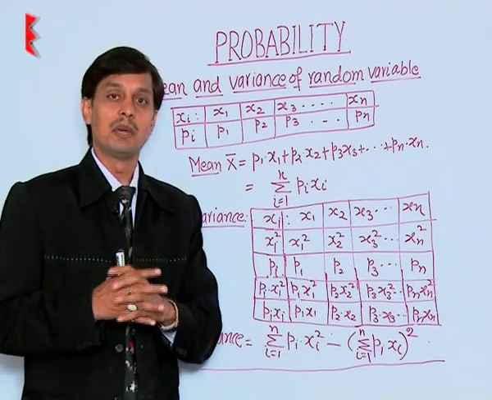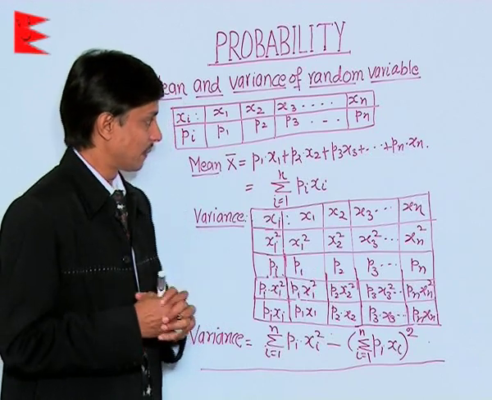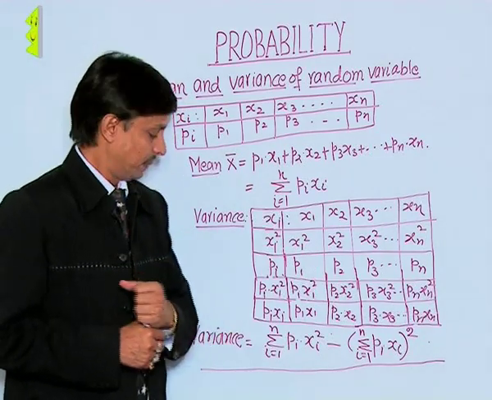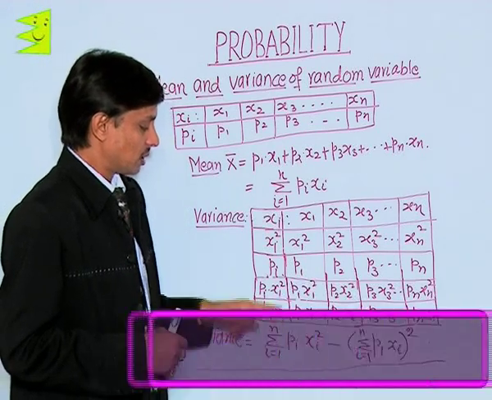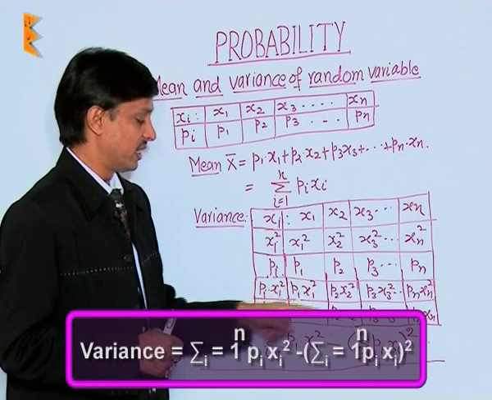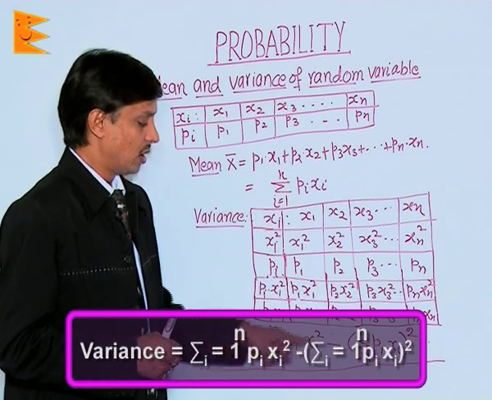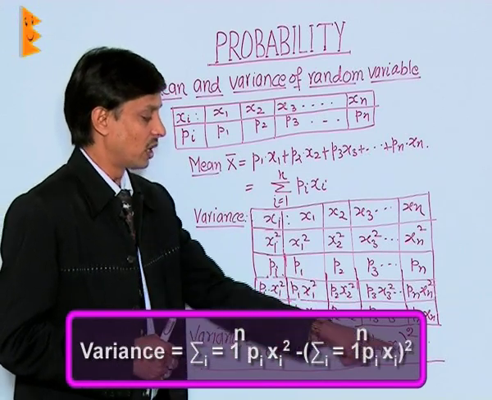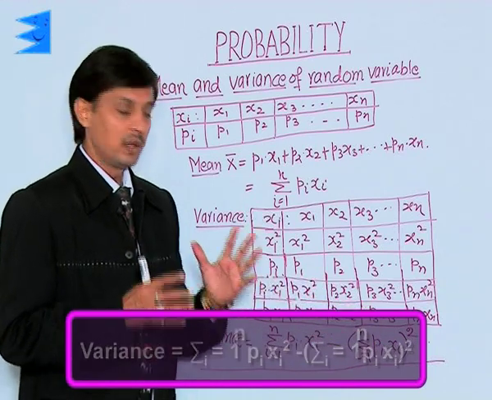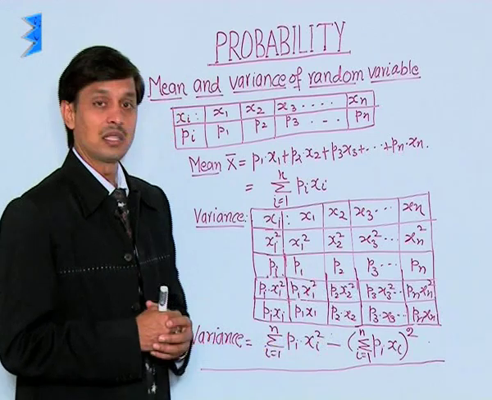Now what is the method for calculating the variance? It is calculated by the formula: sum of pi into xi square from 1 to n, minus the sum of pi xi, the whole squared. This value is known as the variance.